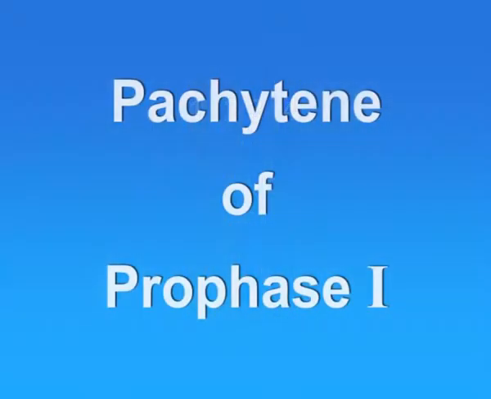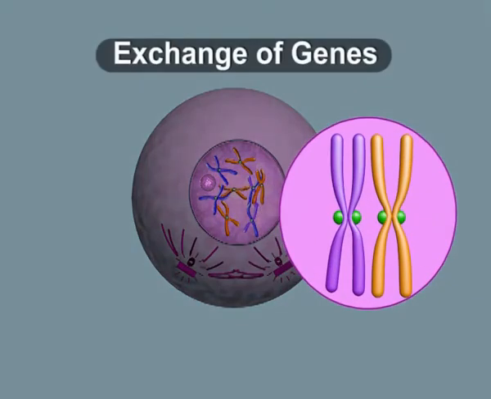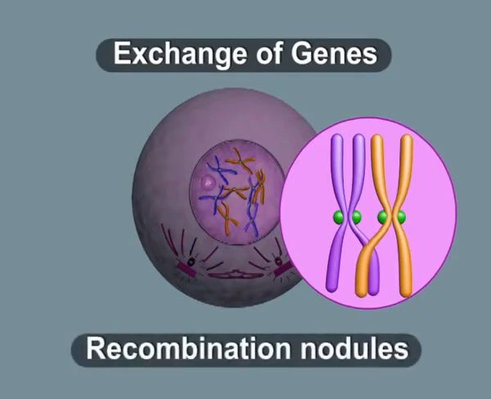Next stage is pachytene. Pachytene of prophase 1. Due to further condensation of chromosomes, the tetrads are now clearly visible. Sometimes, exchange of genes or crossing over between non-sister chromatids of homologous chromosomes occurs at the points called recombination nodules.